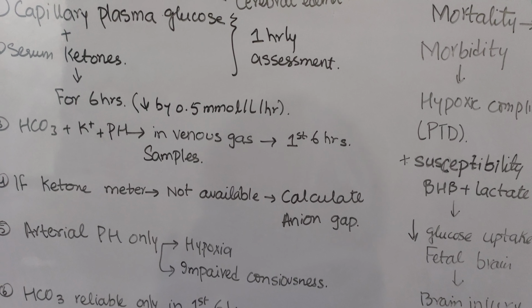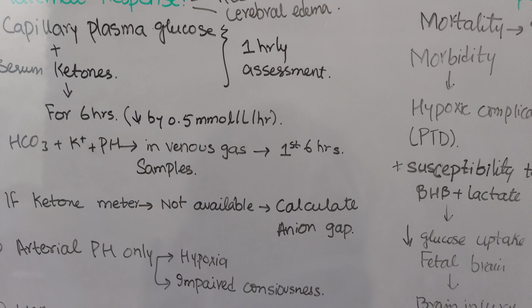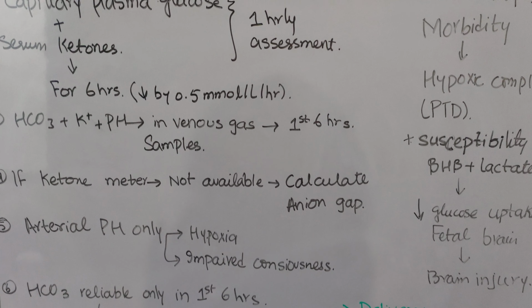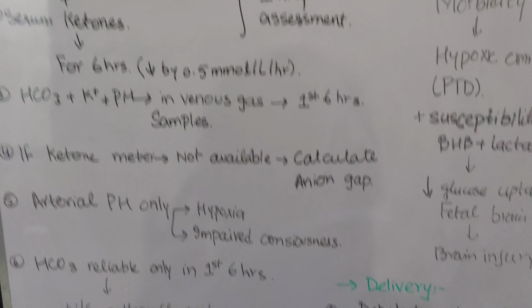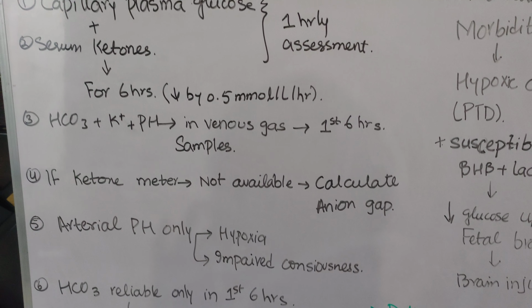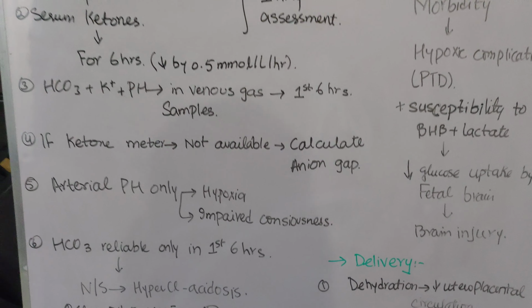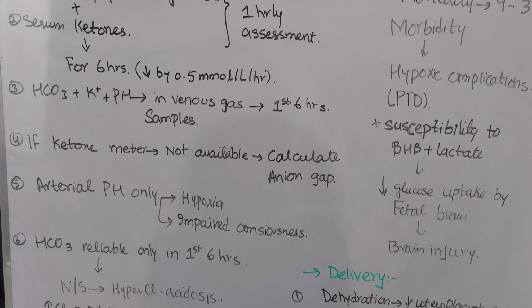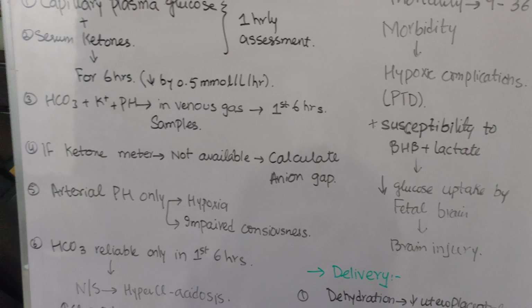only for the first 6 hours, because the bicarbonate is not reliable after the 6 hours. Normal saline is given and that causes hyperchloremic acidosis. The increase in chloride level will cause dilution of the bicarbonate and a decrease in its level, so it is not reliable after the 6 hours.